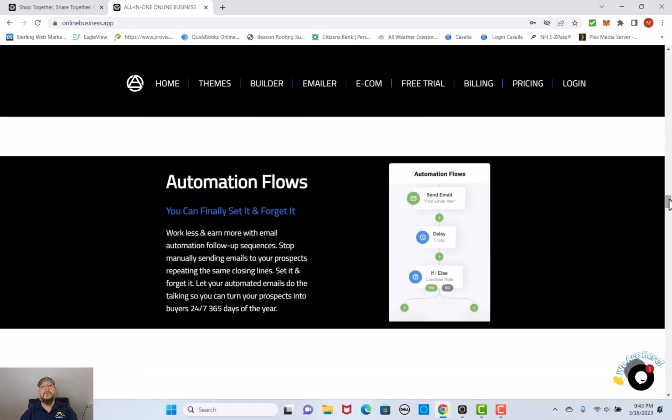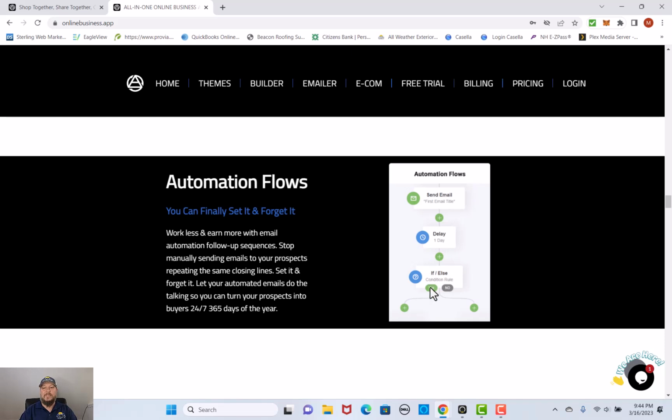Now, here's another important thing we can talk about, which is automation of the sales flow, right? With automation flows, you can create it so that if this email comes in here, that means that we want to delay it one day, and then if we send that email out and they respond, then it might get into another flow. It gives you a quick example right over here on the side. So send email, wait a delay, there it is.